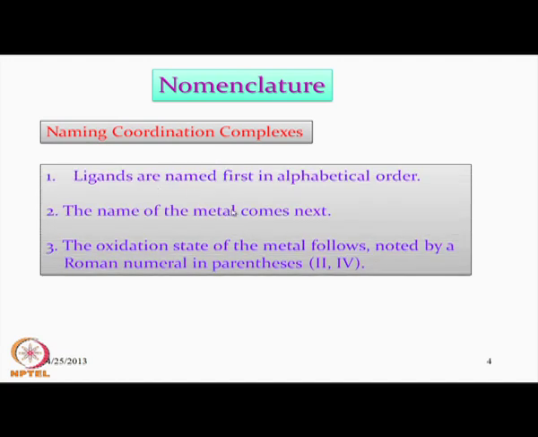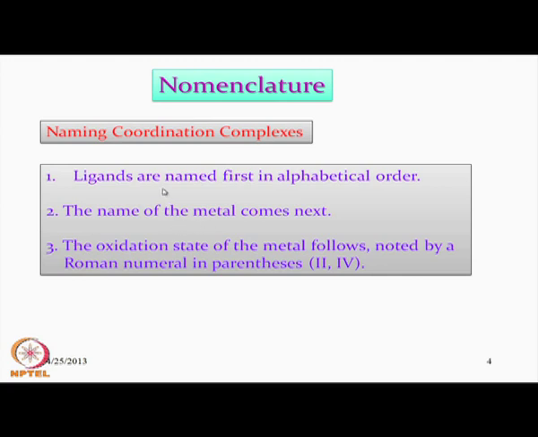So, what do we do? We first focus our attention on the ligands, and the ligands should be named in alphabetical order. Depending upon the name of the ligands, we name one after another in alphabetical order. This is during naming, which is completely different from when we write the formula, and that is another task, how we write a typical formula for a metal complex.